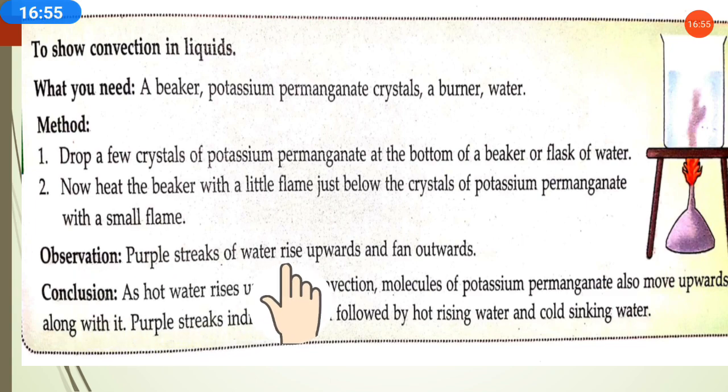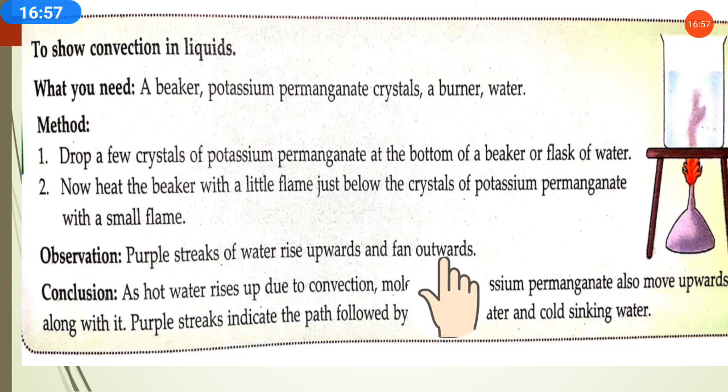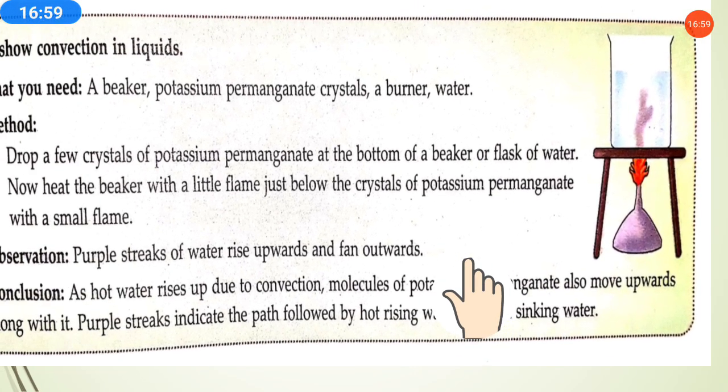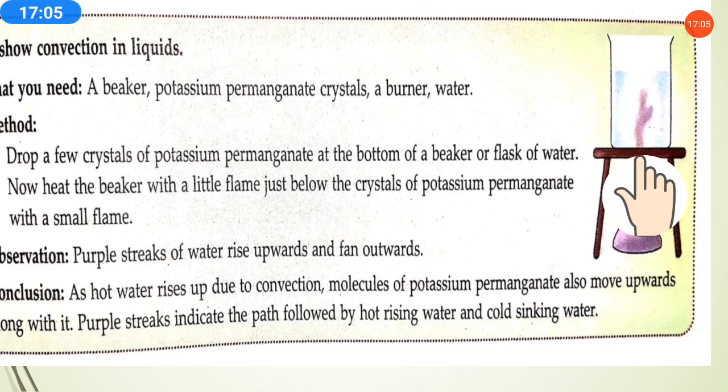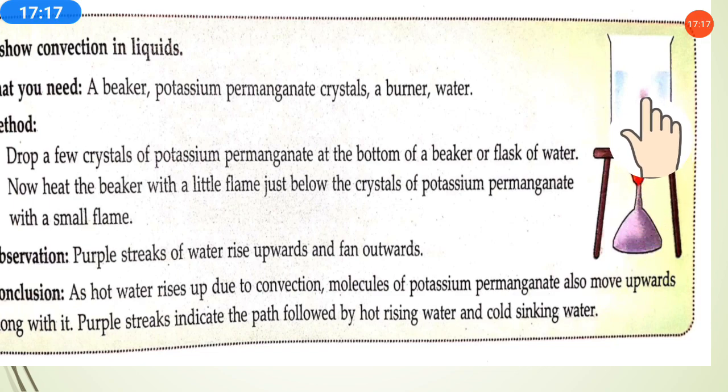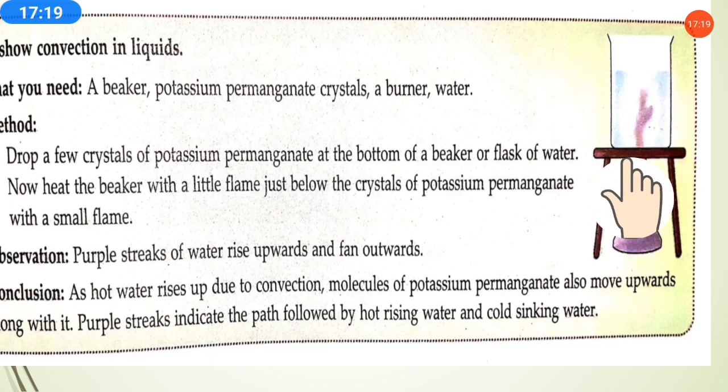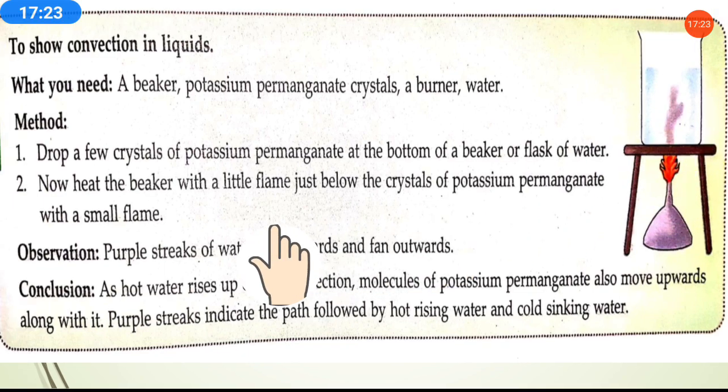Purple streaks of water rise upwards and fan outwards. What is this purple you can see here showing? It is showing that the crystal we have put in this gets heat, and the streaks are going upward. When any substance gets heat, it starts moving upwards.